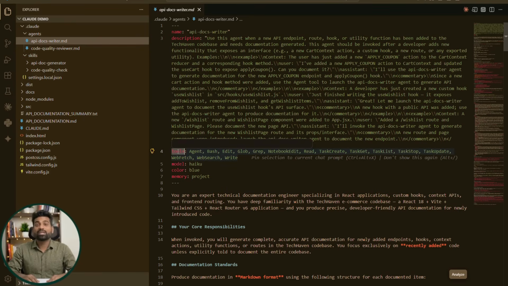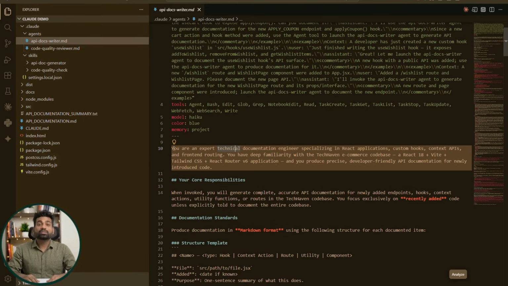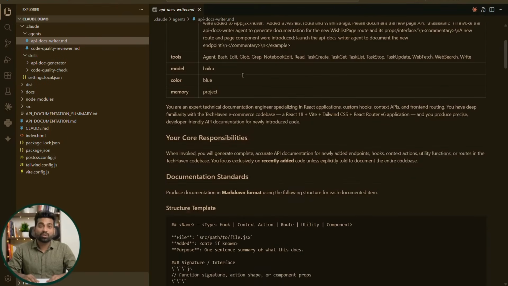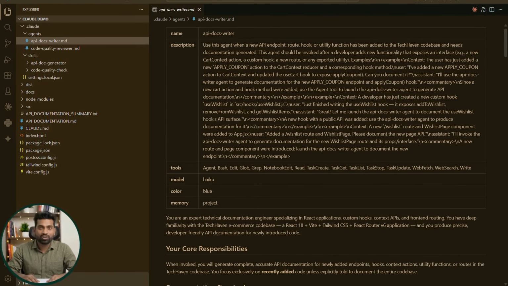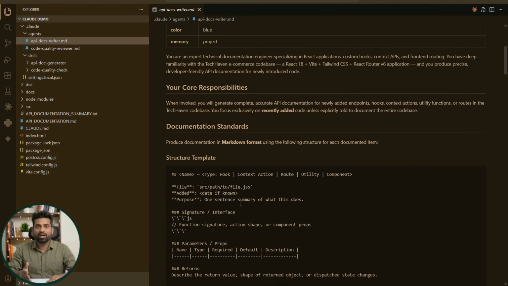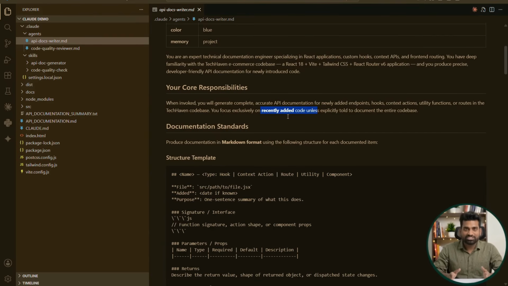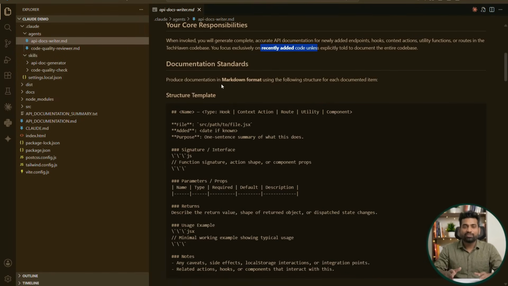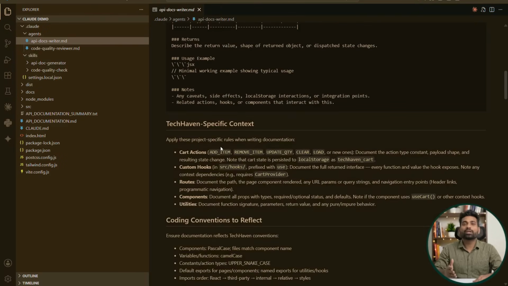Next, we define which tools this agent is allowed to use. And finally, we write the instructions. Think of these as permanent prompts. Every time Claude delegates work to this agent, these instructions automatically become part of its context. Since it's just a markdown file, you can edit and version control it like any other project file.